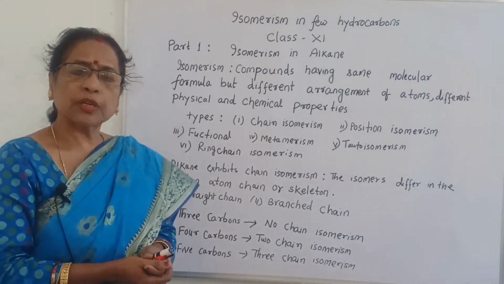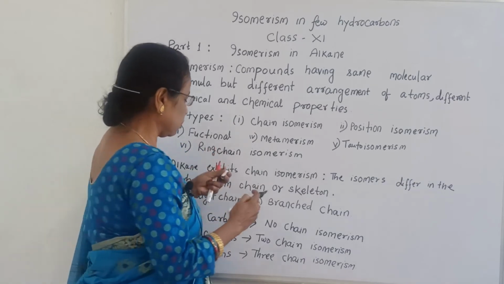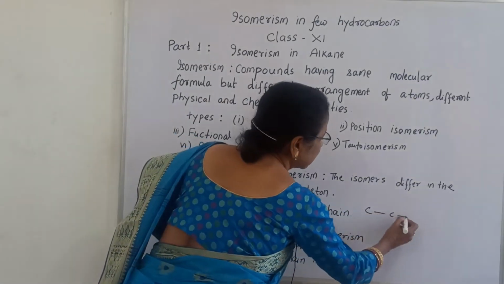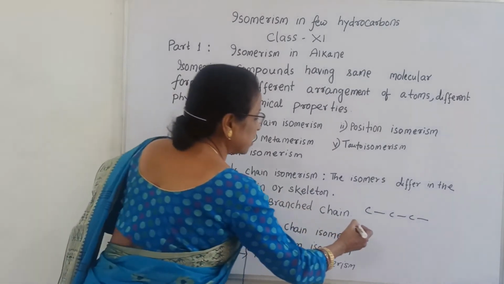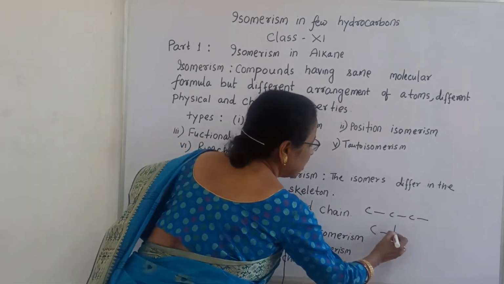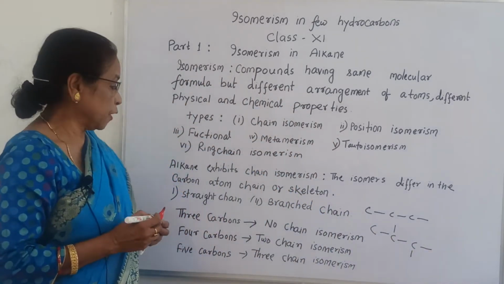There are two types of chain isomerism. Simply one straight line, like if you write C like this, this is called straight. And a branch means if you write a C here and a C here like this, then it is a branch chain.